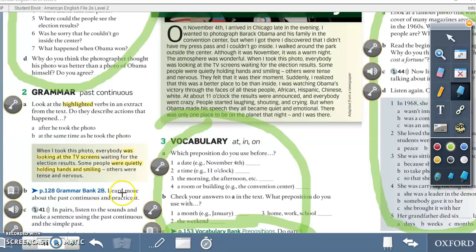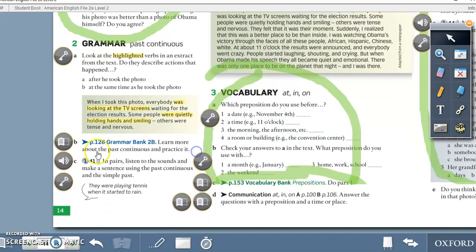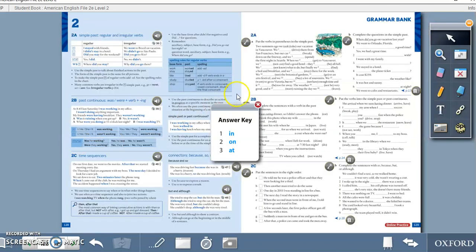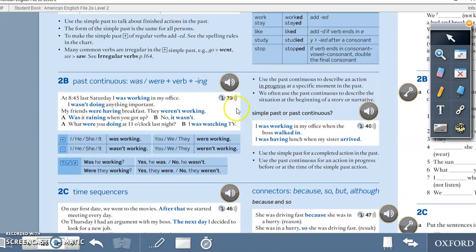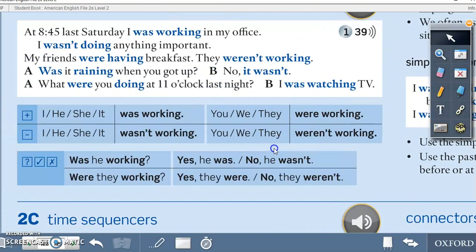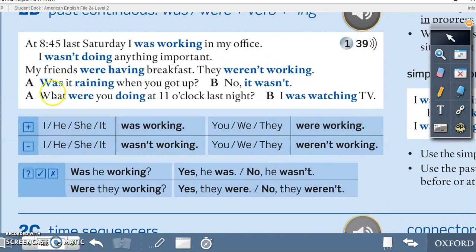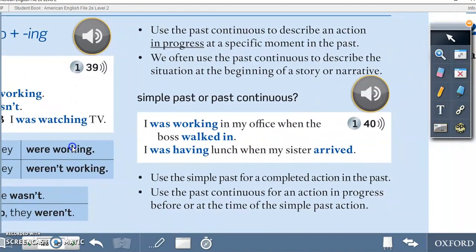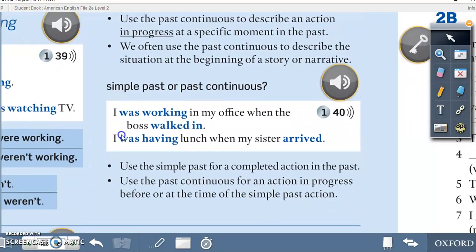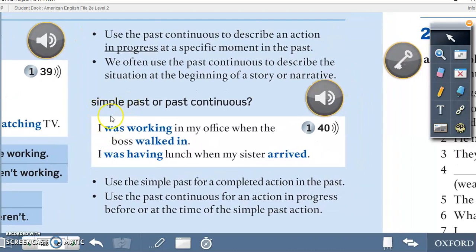Back to your book. And here we have the grammar bank. And here you have all the explanation. You have the structure, affirmative, negative, questions, okay? And here is a very important thing, the simple past or past continuous.